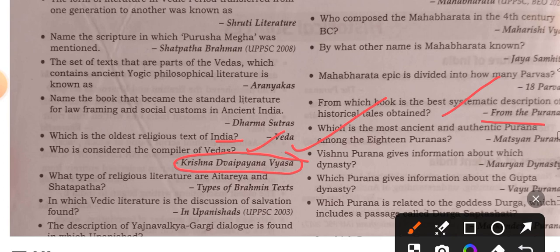Which is the ancient and authentic Purana among the 18 Puranas? Matsya Purana. Vishnu Purana gives information about which dynasty? Mauryan dynasty. Which Purana gives information about the Gupta dynasty? Vayu Purana.